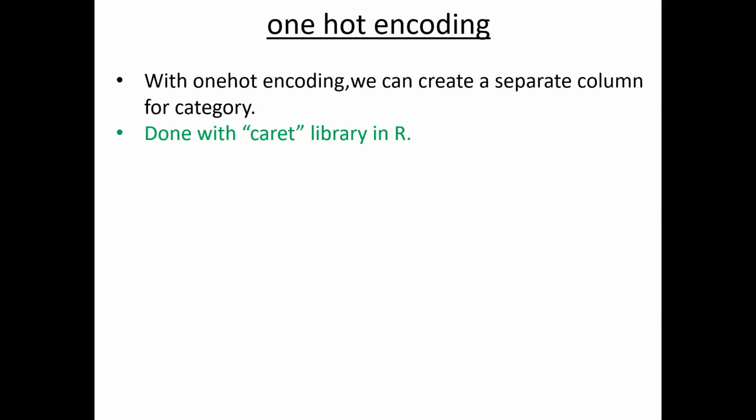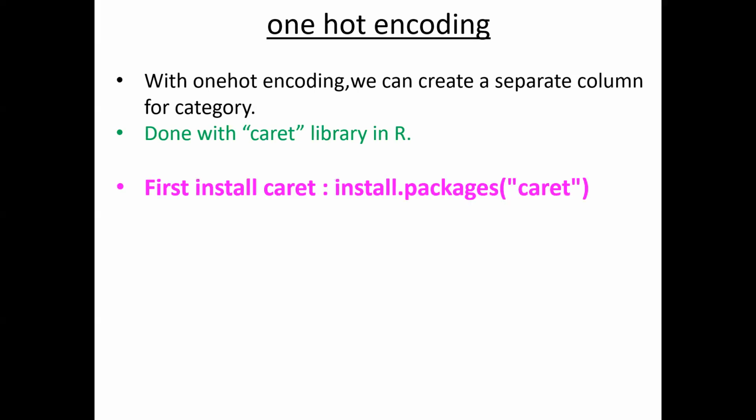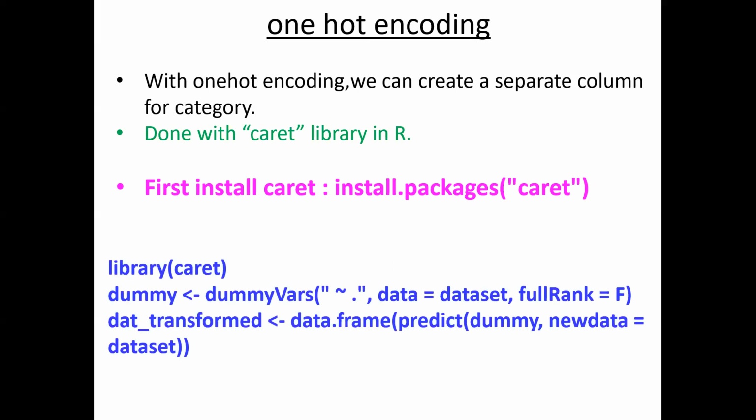Now coming to one-hot encoding. One-hot encoding is another technique. As we already saw one technique using factors, you can also apply one-hot encoding. Why we need to apply one-hot encoding, I will explain, and what one-hot encoding is. This one-hot encoding can be done with the caret library. The library which you need to install is caret. So install.packages of caret, or in RStudio using Tools, you can easily install. I will show you the implementation, not a problem.